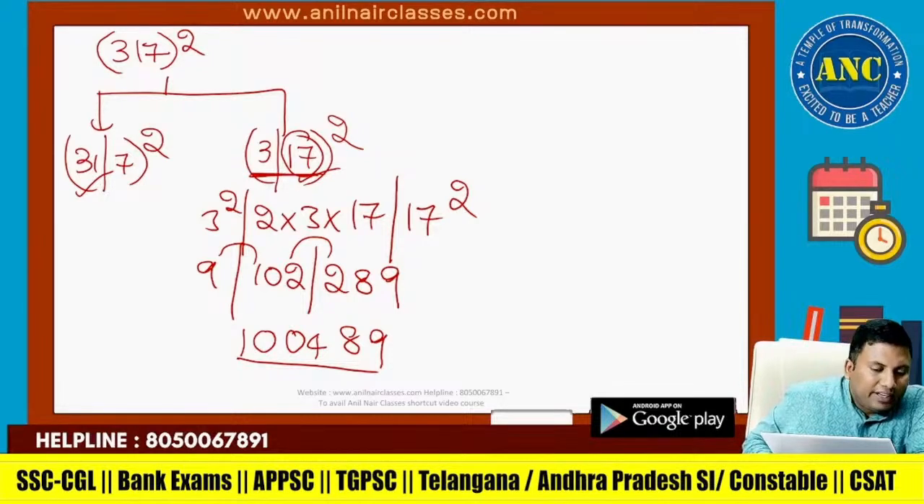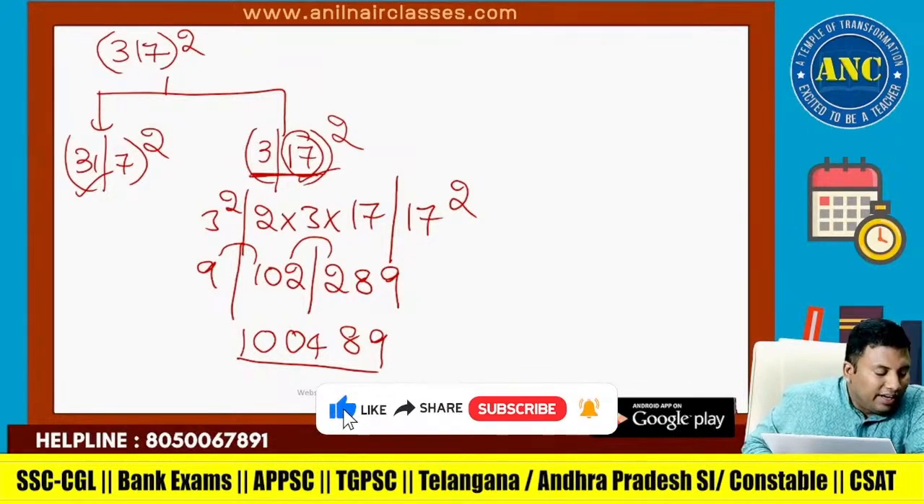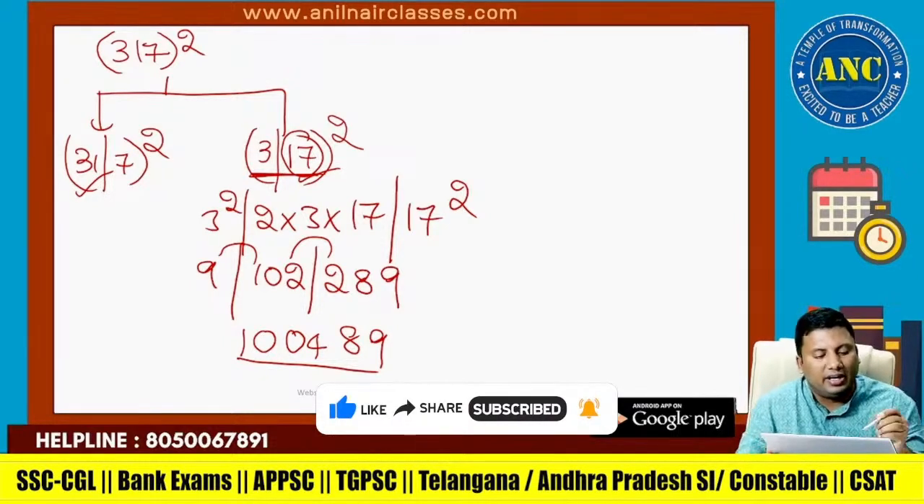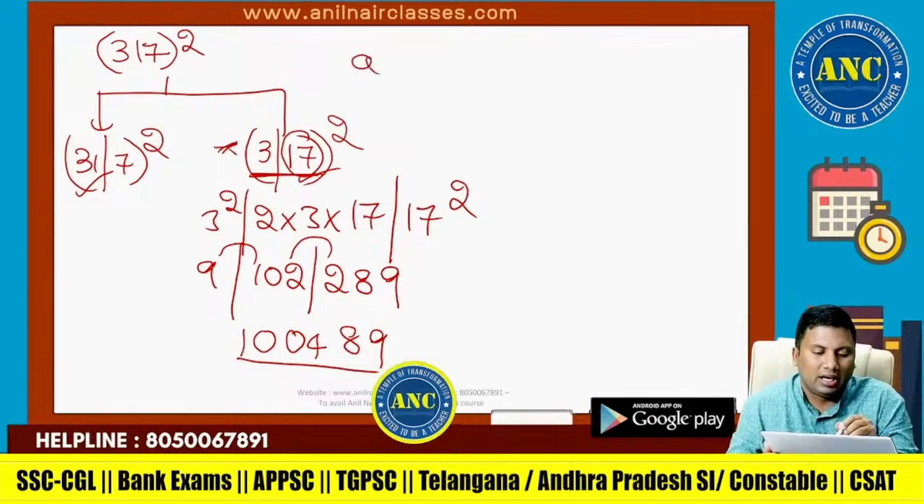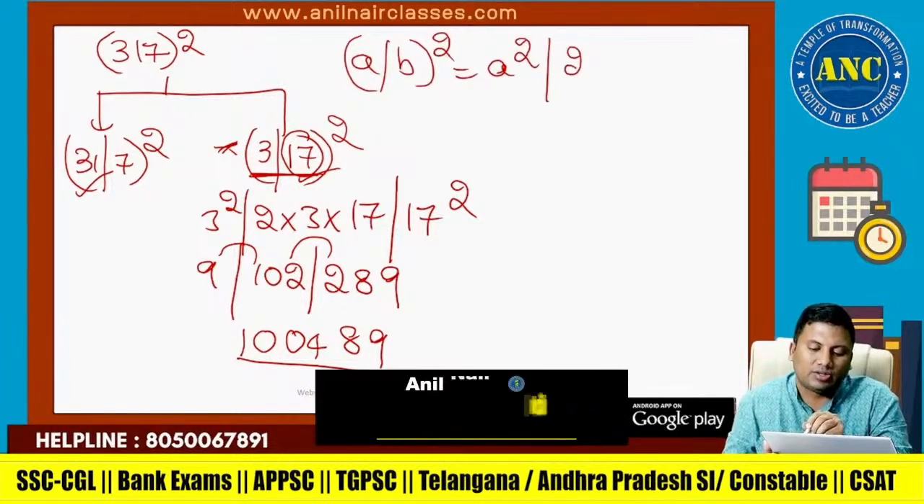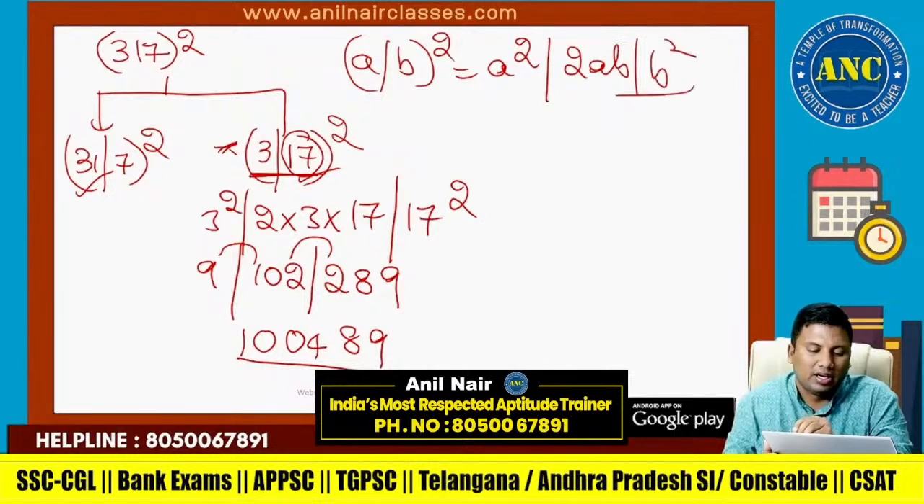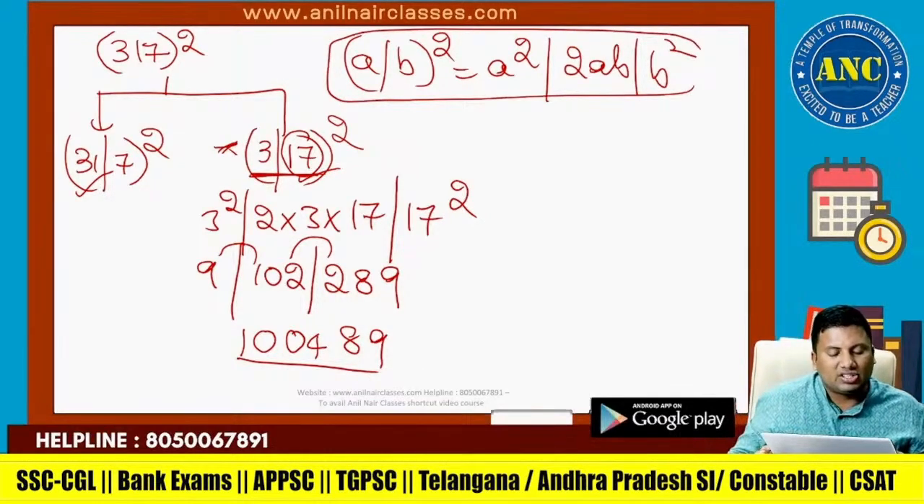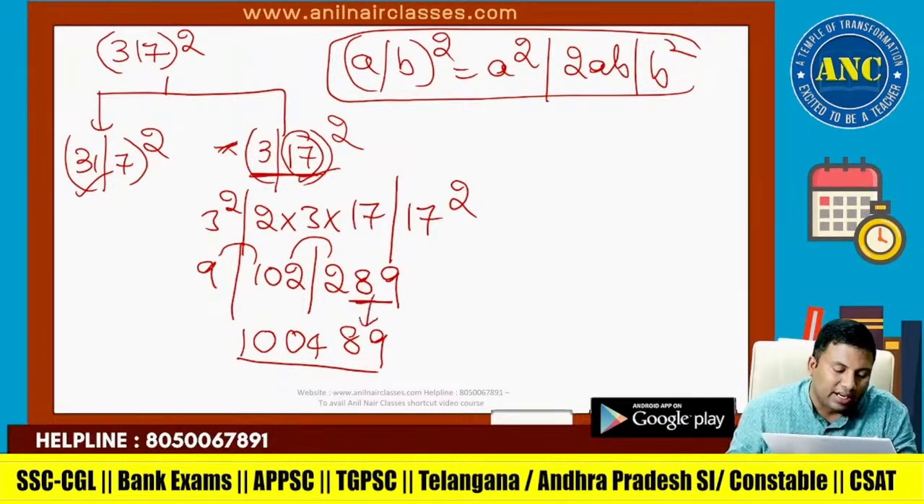Nagasai, for you, if it is 317 square, divide it into two parts. A is 31, B is 7, or A is 3 and B is 17. Then apply a plus b whole square, which is a square plus 2ab plus b square. A is 3 and b is 17. A square, 2ab and b square. 9, 102, 289. Write down the last two digits. 89, 9. 2 carried. 102 plus 2 is 104. 04. 1 carried. 9 plus 1 is 10.